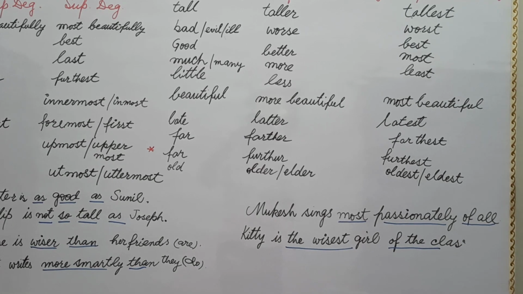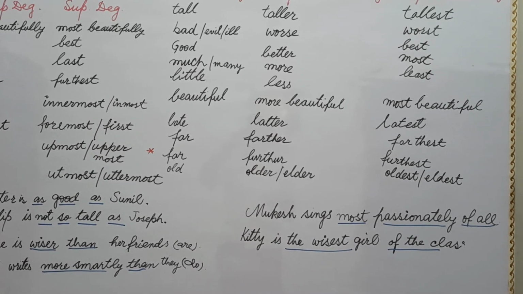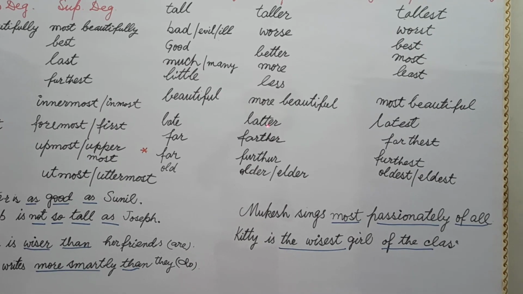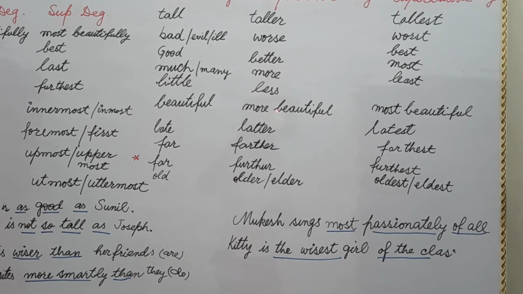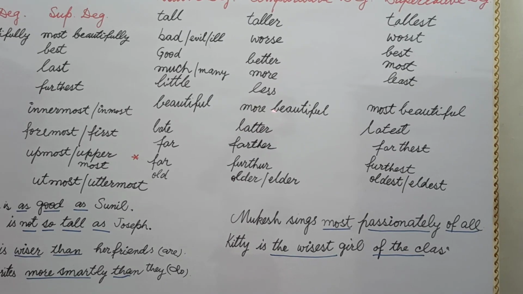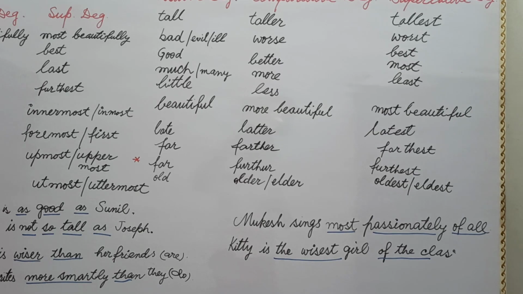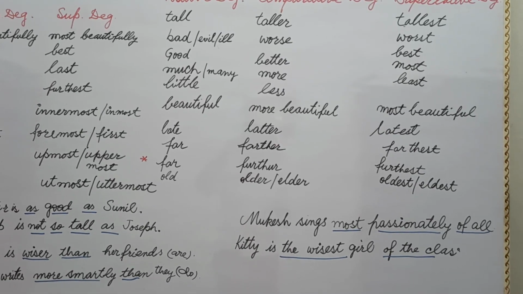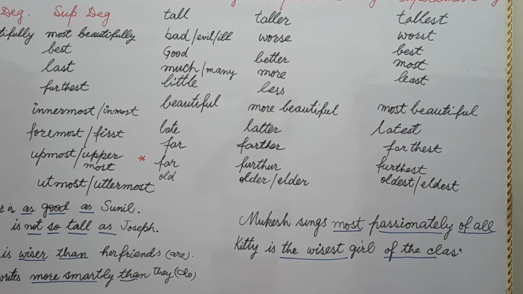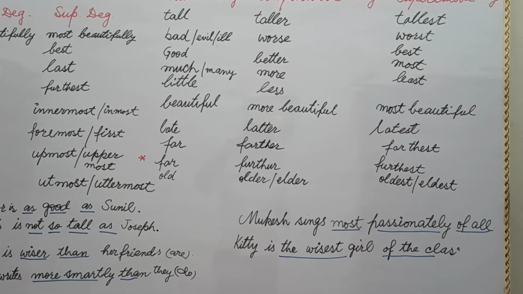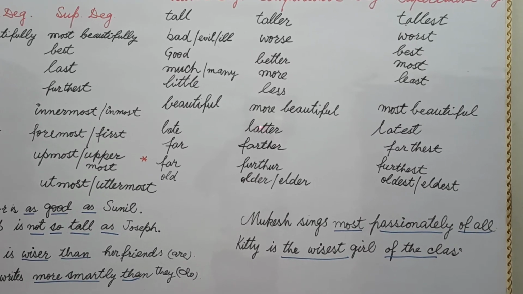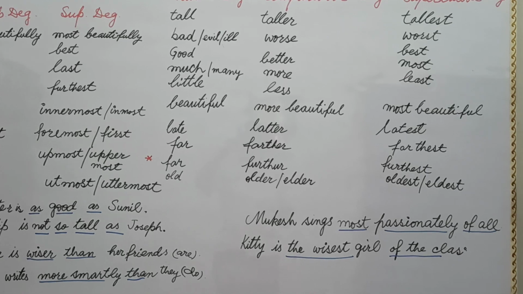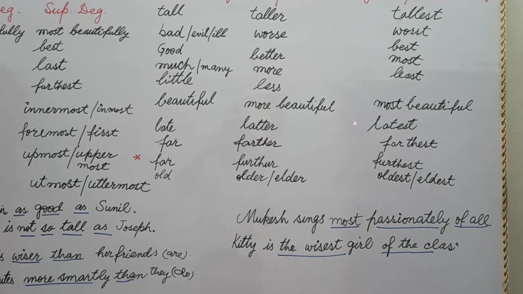In other words, latter. Suppose you have two things, students. Mohan and Sohan came to me. Former is honest and latter is dishonest. In this way, students, latter, in which double T is used, refers to the second person of the two. If there are two persons, Mr. A and Mr. B, and we are talking about Mr. B, it means latter. If you talk about Mr. A, that is former. And this is latest.